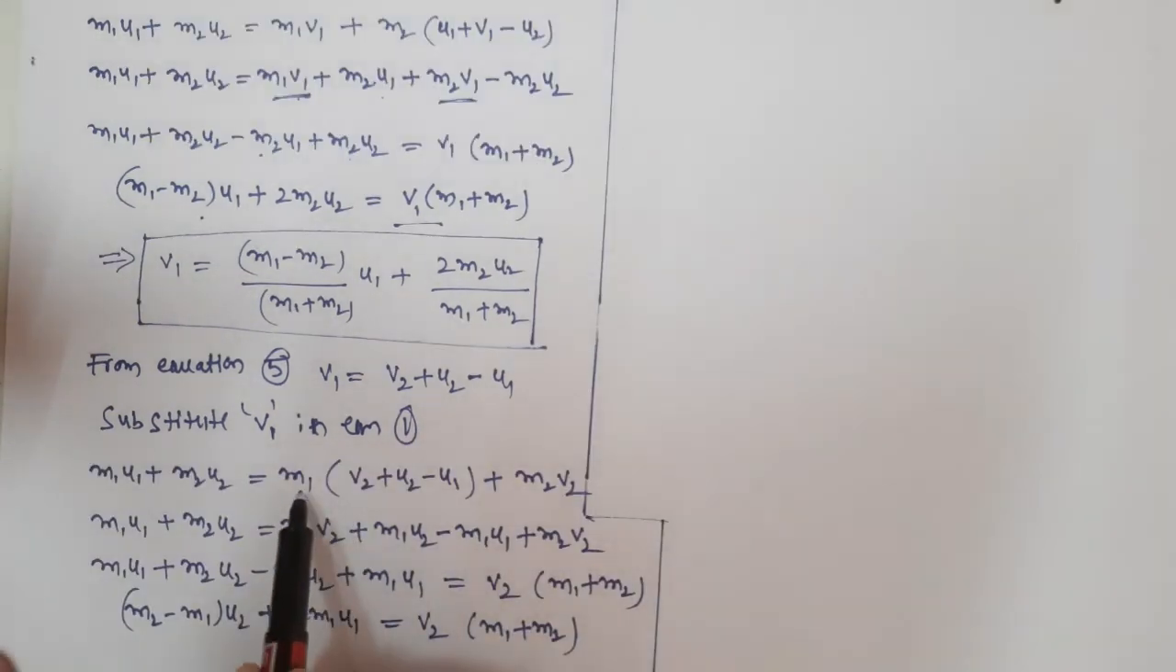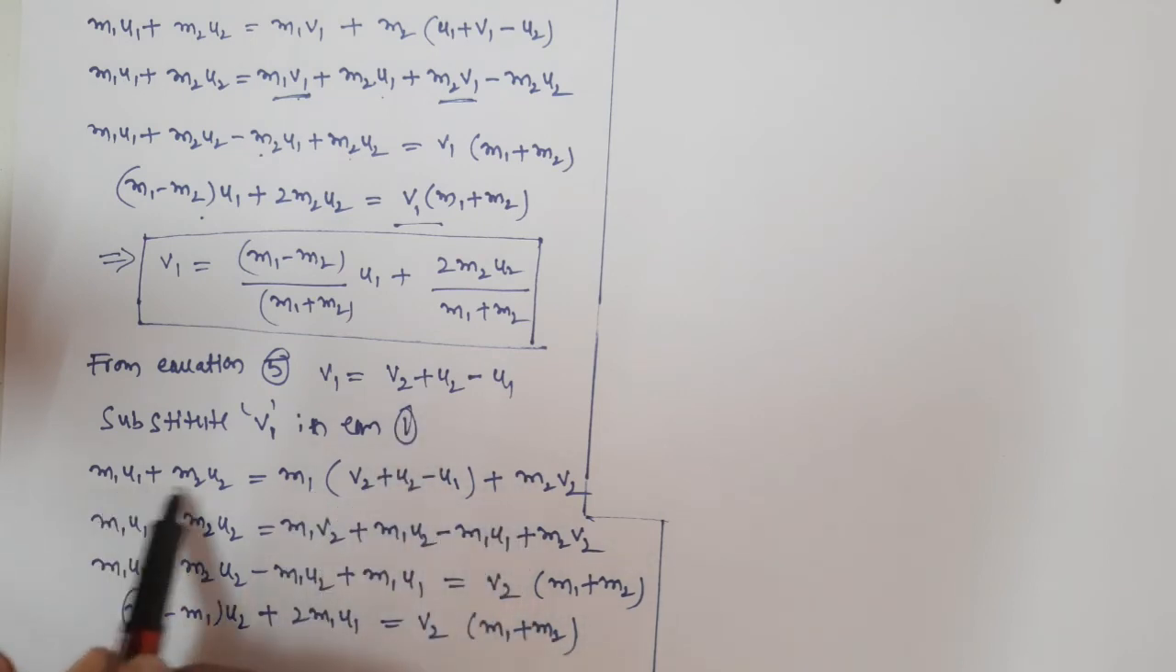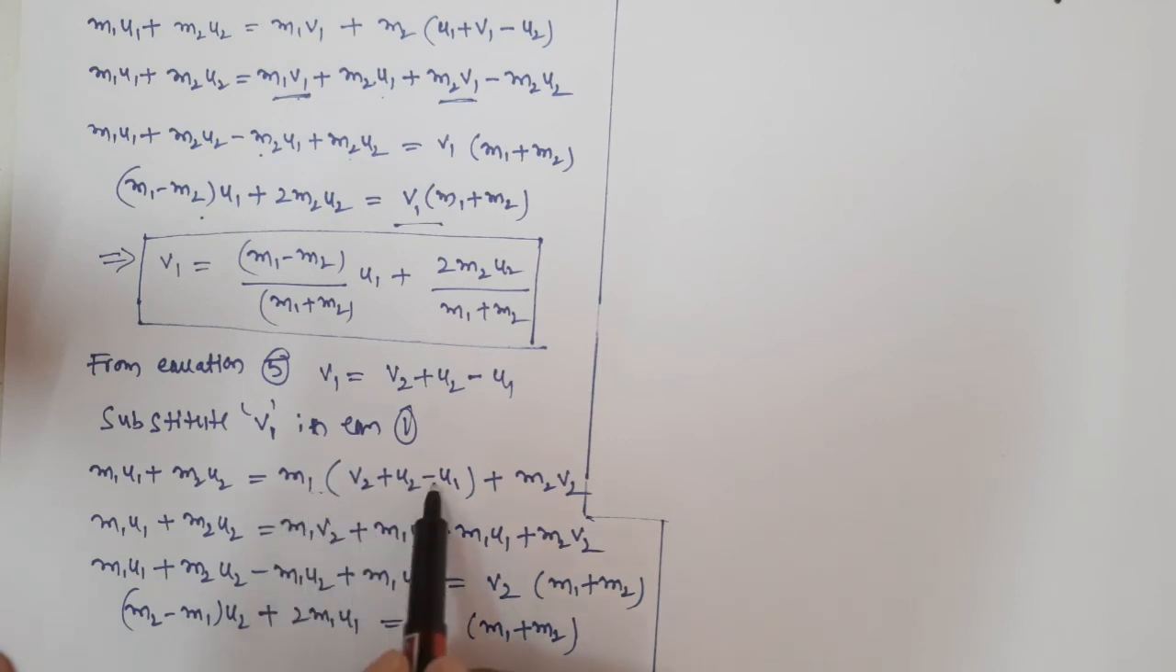Yes, after substituting v1 is equal to this value, we get it like this. These two terms we write as they are: m1 into v2, m1 into u2 minus m1 u1, and m2 v2. But what is our intention? We want to write the equation for v2, right? So we keep the v2 terms this side. We bring m1 u2 and m1 u1 this side. If we bring m1 u2, it becomes minus. If we bring m1 u1 this side, it becomes plus.